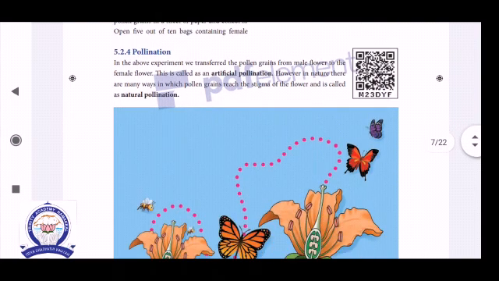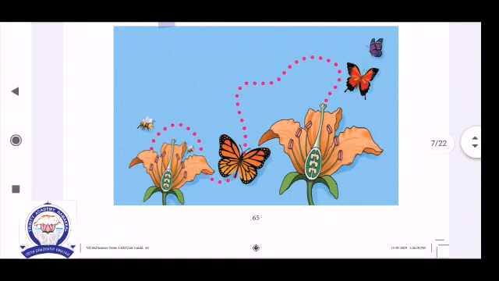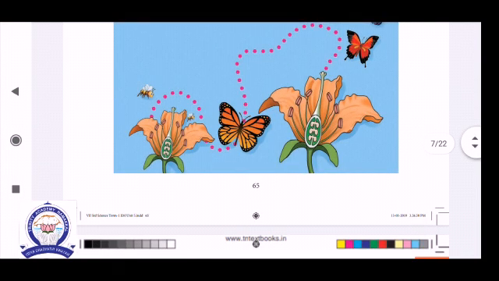The next topic, pollination, already told. The transfer of pollen grain from anther to the stigma is called pollination. It has two types, natural or artificial. Natural means the pollen from the anther reaches the stigma of the same kind of flower; that is natural pollination. Artificial means we remove the anther, the flower is fully packed, and pollen is brought to the stigma of another flower. That is called cross pollination or artificial pollination. See the picture, that is an example of artificial or cross pollination.